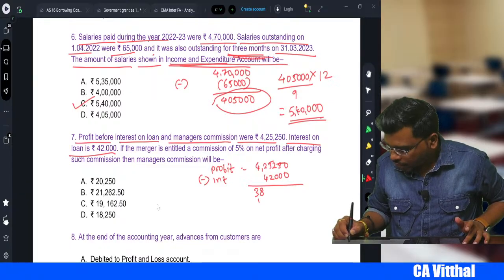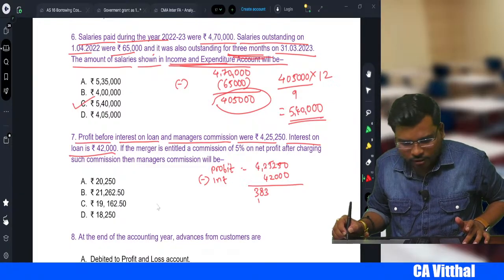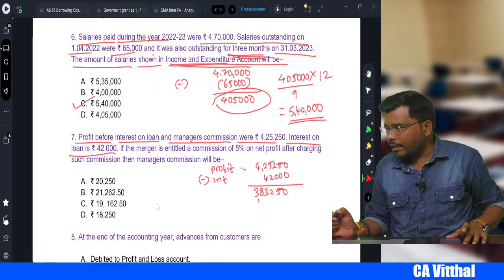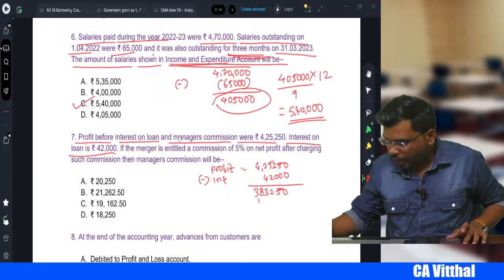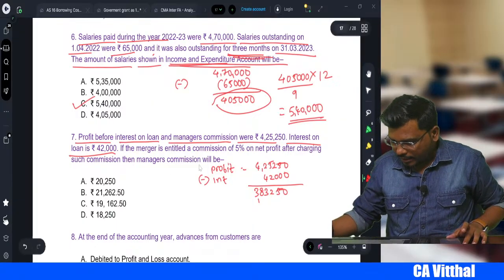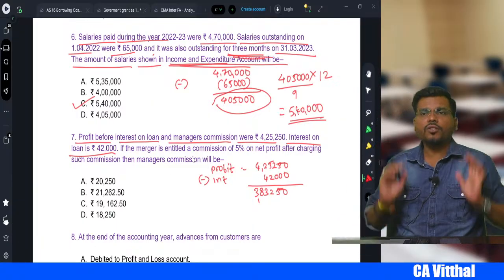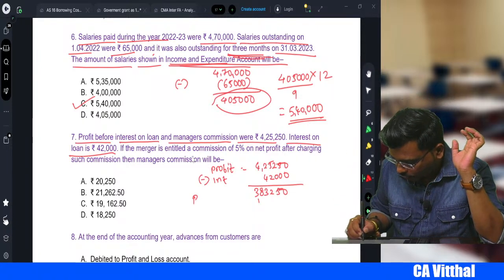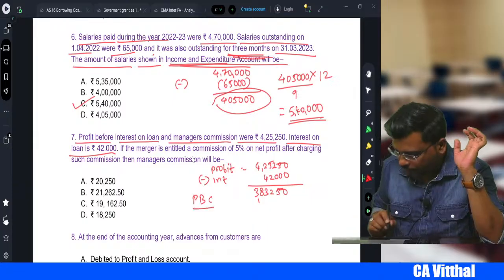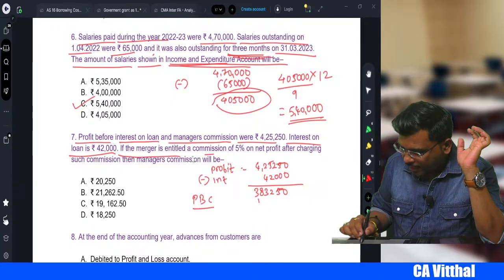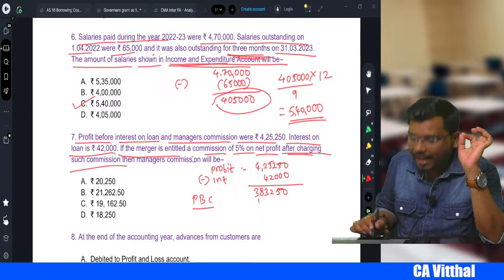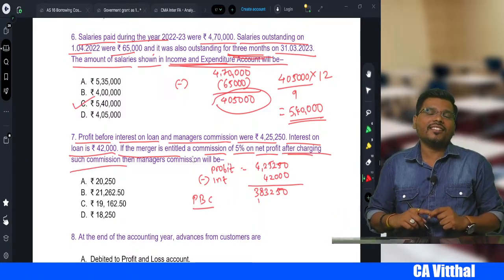3,83,250, right? 3,83,250 is what, sir? It is the profit before commission. So we can write here profit before commission. If the manager is entitled to 5% commission on net profit after charging such commission, after charging now what, sir?